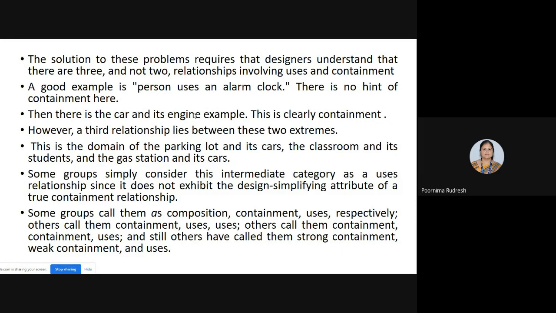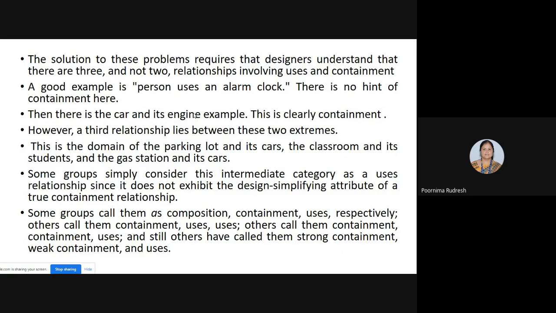Or simply we can say that if the sentence consisting of the word contains, then we say that it is simply the containment relationship. Here the car contains the engine, so it is the containment relationship. Clear? The uses relationship and the containment relationship.